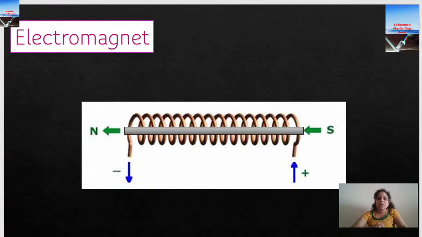So, if you are using soft iron as the core material, it gains magnetism and it loses magnetism the moment we switch off the current. But if steel is used as the core material, steel will gain magnetism, but it retains its magnetism.